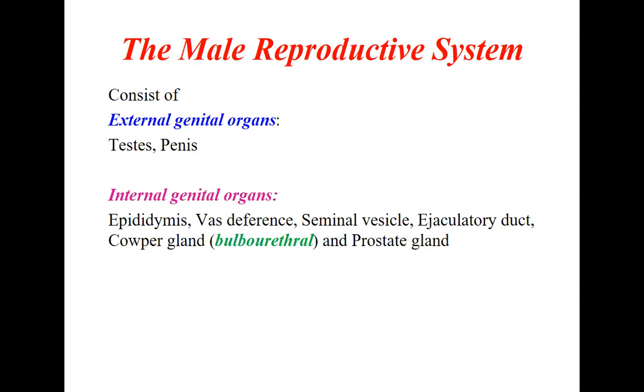So the reproductive system consists of external and internal organs. The external organs are the testis as well as the penis, and the internal organs are the epididymis, vas deferens, seminal vesicles, ejaculatory duct, Cowper's gland, also called the bulbourethral glands, as well as the prostate. All these are the internal organs because they are inside the body. But there are two organs which are outside. Those are the testis as well as the penis.